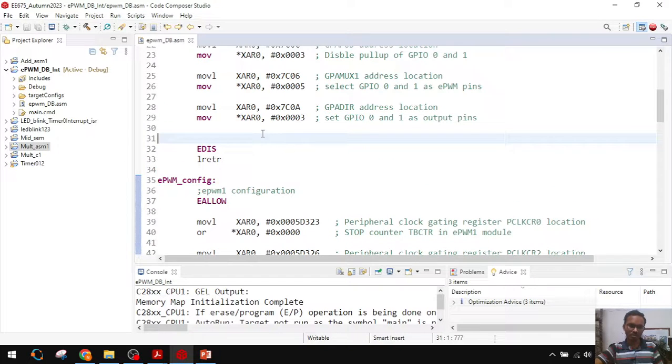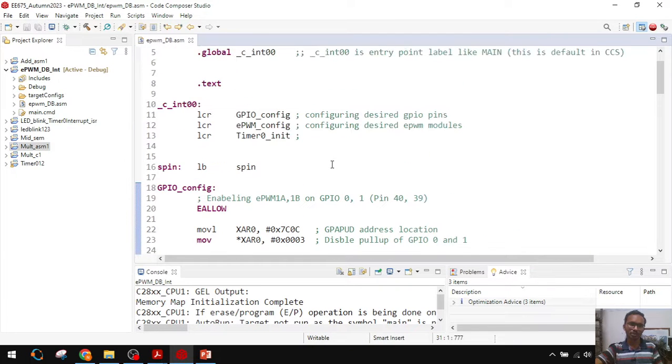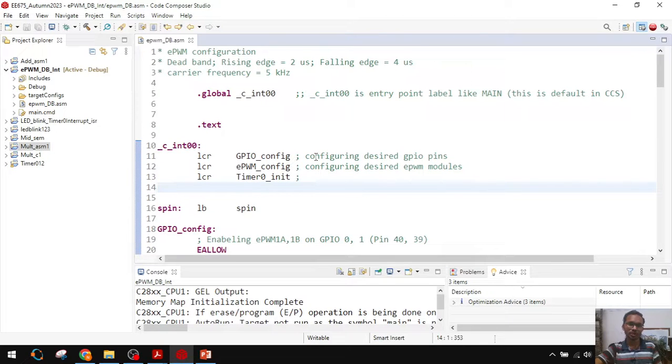Now we have to check our results in the DSO, the digital storage oscilloscope. I am assuming you will go to any lab, access a DSO and check your pulses.